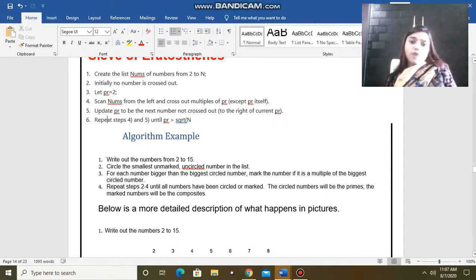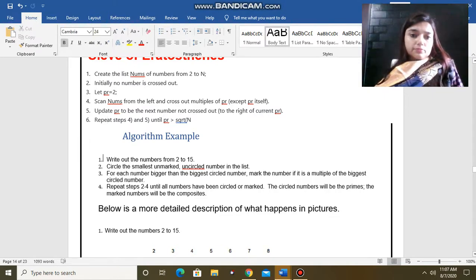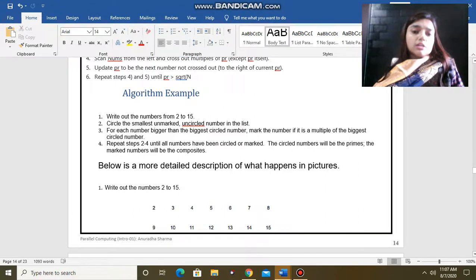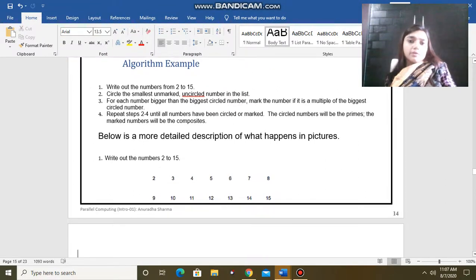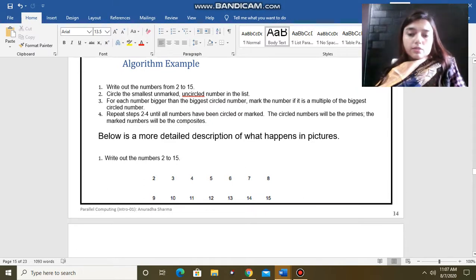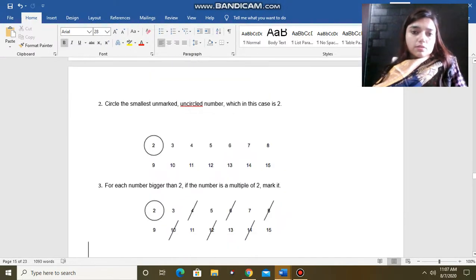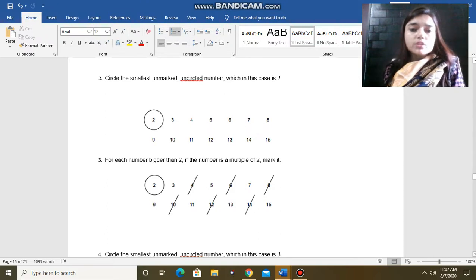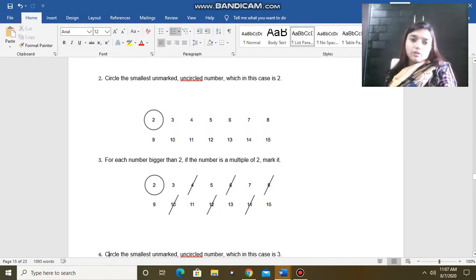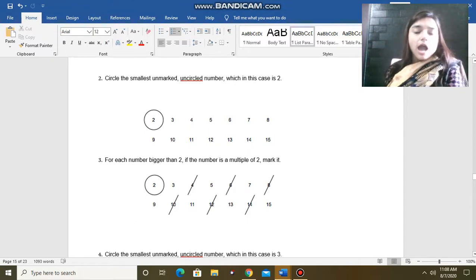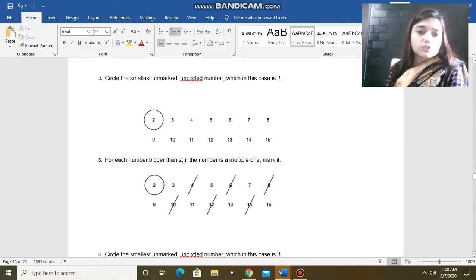So the numbers will start from 2, 3, 4, 5, 6, 7, 8, 9, 10. And then we have to circle the first smallest unmarked number in the list. Let's see. In the given numbers, 2 is the smallest number which is unmarked. So I have made a circle over the 2, and after taking 2 we have to strike out all the multiples of 2. Then we will strike out 4, 6, 8, 10, 12, 14.